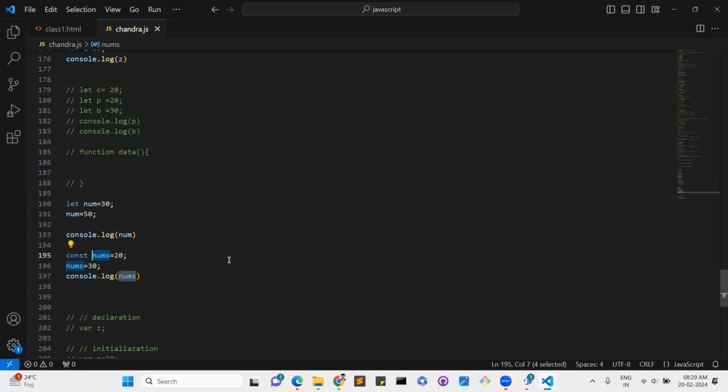So in interviews they will ask this question: what is the difference between let and const variables? These are the main differences. Understood, guys? Any questions? Okay. Hemant, what about you? Yeah, no, sir. Okay, fine. These are the variables. And you can also use let or const only, because var is not up to the mark.